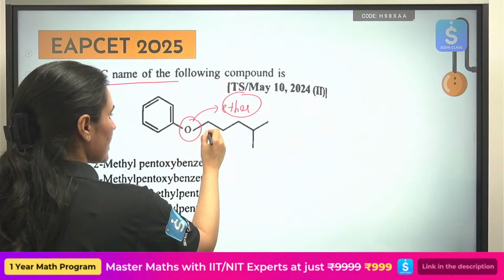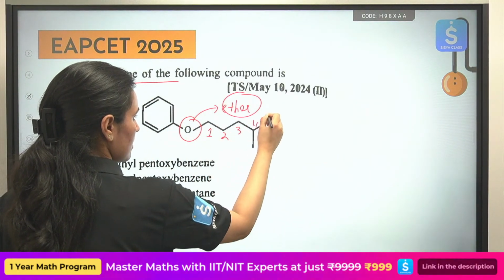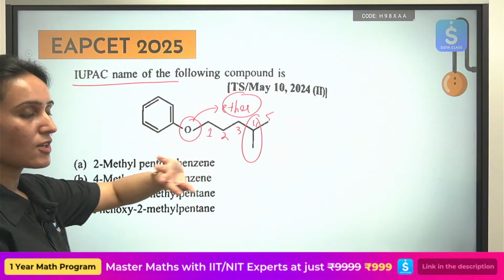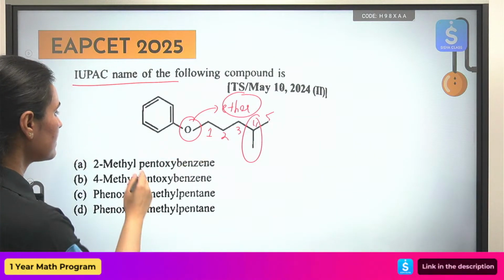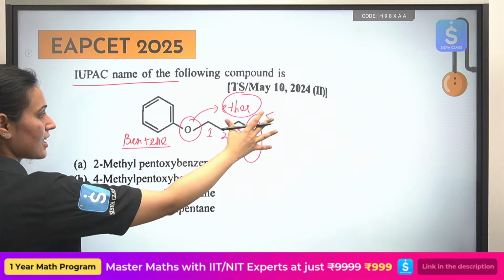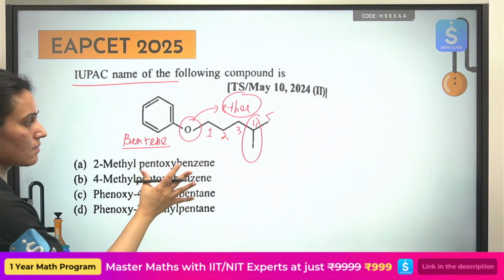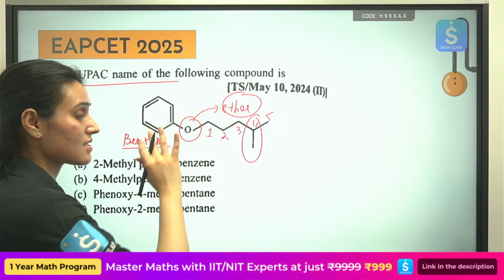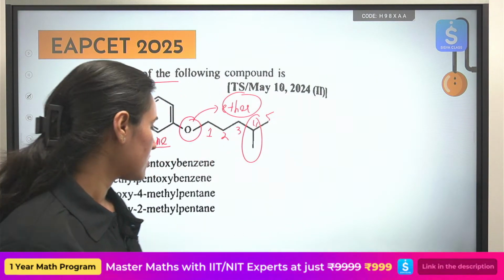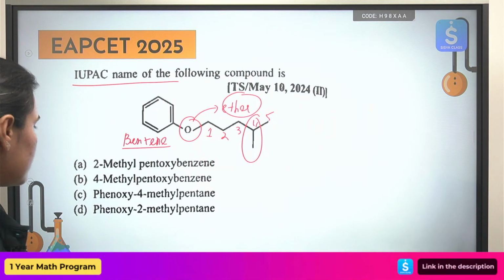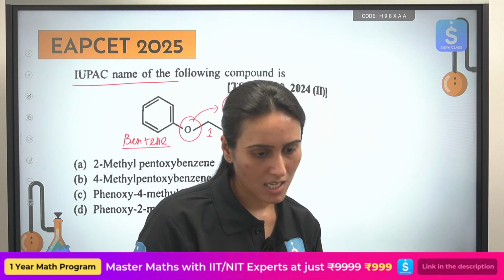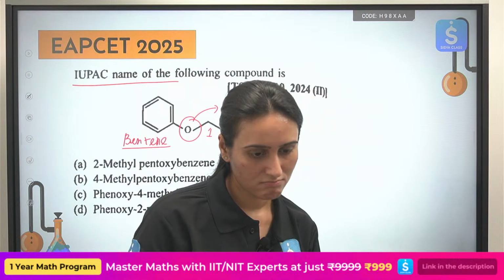So how will we name this compound? At fourth position you have a methyl group, so you have 2 chains, right? You will name them separately. On one side you have benzene, leave it, and on the other side you have this alkyl chain of 5 carbon atoms. At fourth position you have a methyl group. Name this separately, and then connect it by oxy, and you are done. So what should be the answer, everyone? For this one, it is option C.